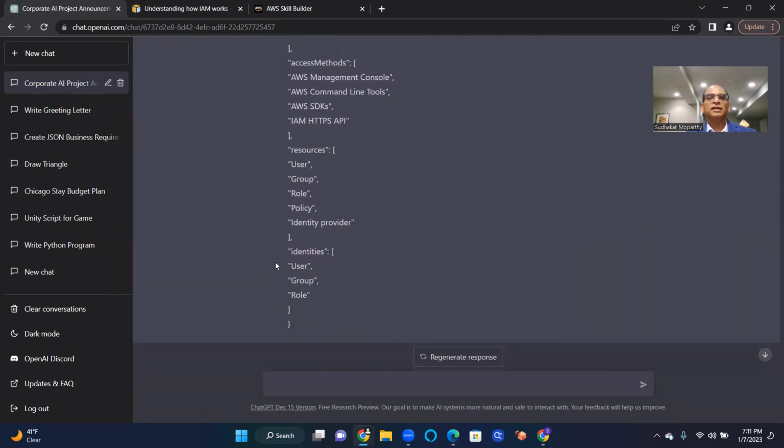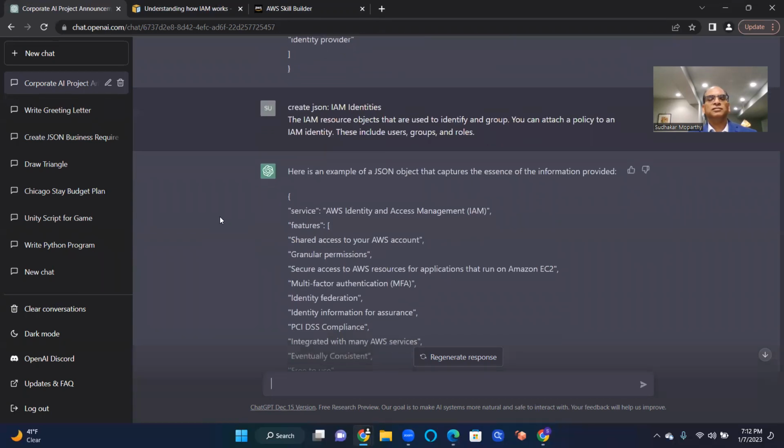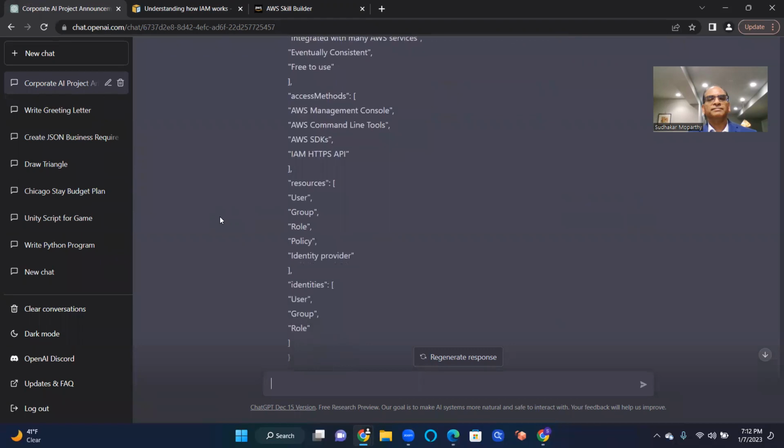So identity is basically who you are, right? Which group you belong to, who you are, and what role you are playing. Those are the different identities you can take and then perform actions on the resources of AWS. I like this JSON, the summarized JSON.